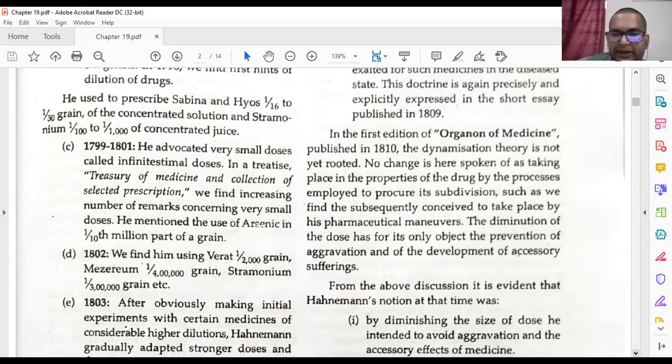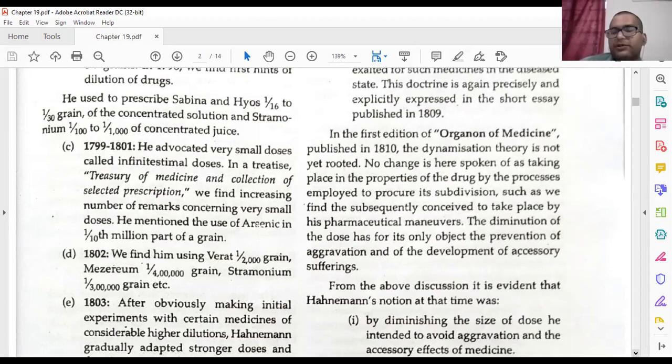No changes are spoken of as taking place in the properties of the drug by the process employed to procure the subdivisions, such as we find subsequently conceived to take place by the pharmaceutical maneuver. The dimensions of the doses have for their only object to prevent the aggravations and the development of accessory sufferings.